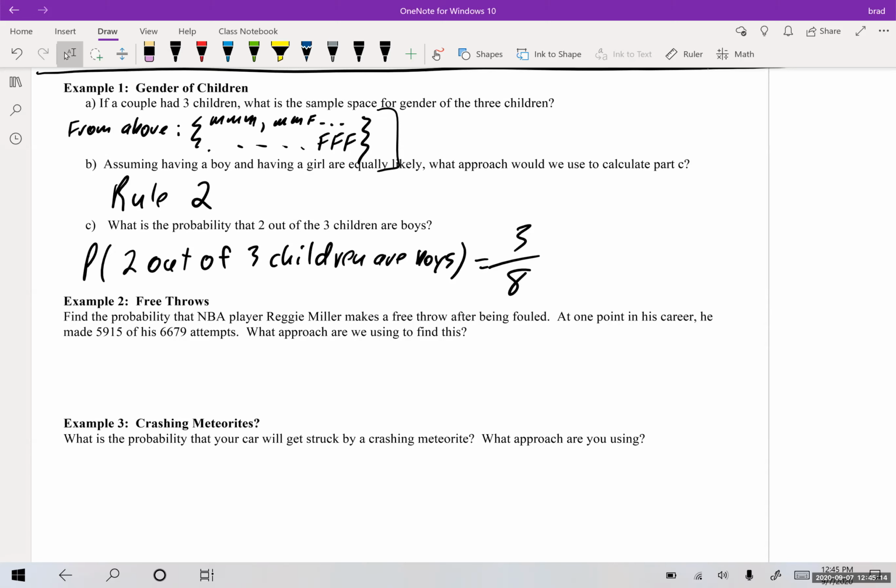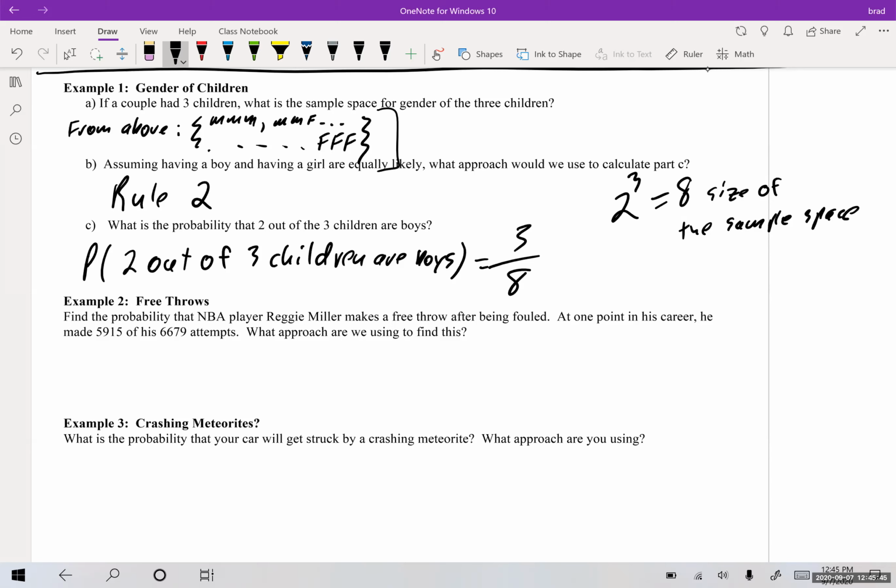Sometimes, if you want to think about how to build a sample space, you think of how many possibilities there are for each event. So the first event, boy or girl, there were 2 possibilities. So we're going to do 2 possibilities, and then how many times was that event going to occur? There was going to be 3 children, so it's 2 to the 3rd. So this is 8. This tells us the size of the sample space. So as you could see, sample spaces could get really large.